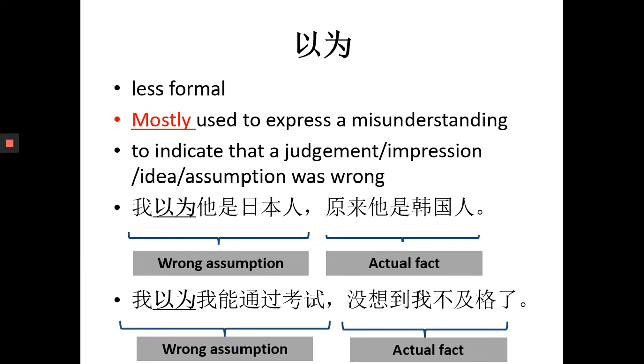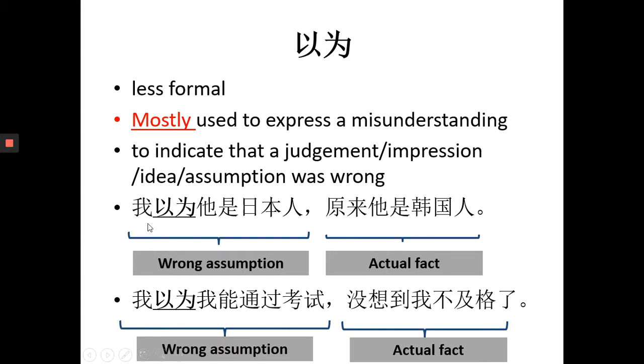以为 is used when we want to indicate that a judgment, an impression, an idea, or an assumption was wrong. Okay, so we use it when we want to say that an initial judgment, the first impression we had, or the original idea or assumption that we had was wrong. Let's look at two example sentences.